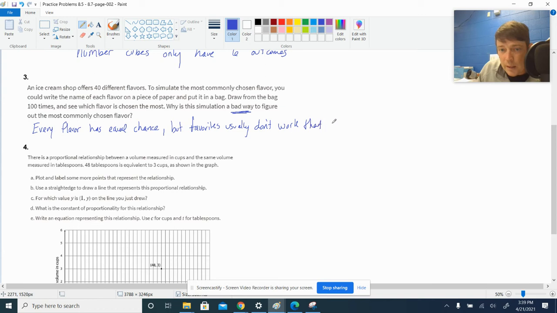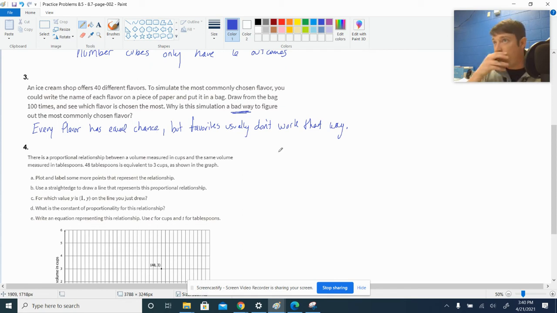Okay, when it comes to ice cream flavors, think about this. Ice cream flavors, people have favorites for a reason. There's more vanilla and chocolate in the stores because those are pretty popular flavors. All the other stuff is rare, not as popular, so there's not going to be as many of those options. And not every flavor should have an equal chance in this situation.